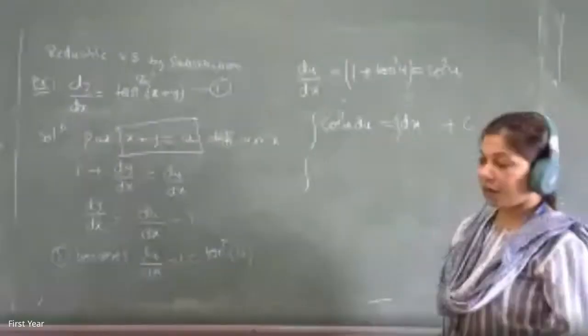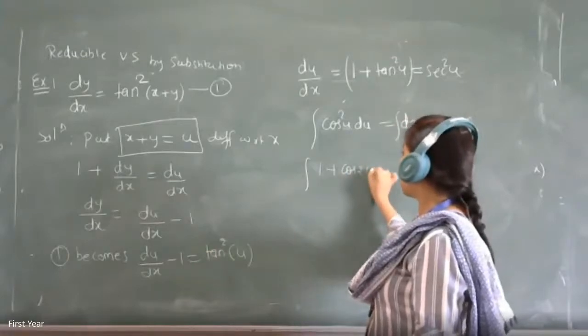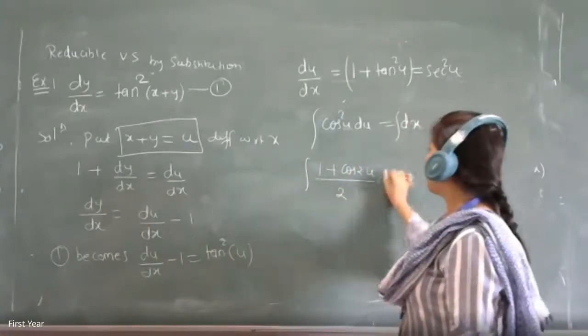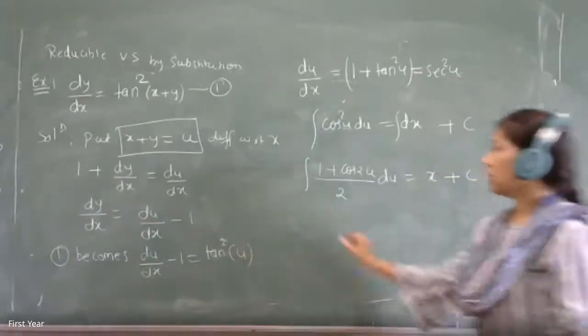Using the cos squared theta formula, cos squared u is equal to (1 plus cos 2u) divided by 2. So the integral of (1 plus cos 2u) divided by 2 du is equal to x plus c. So that is 1 by 2, is it okay?